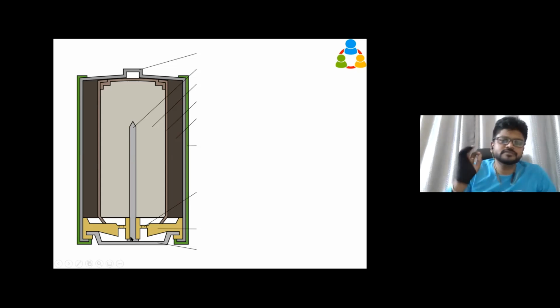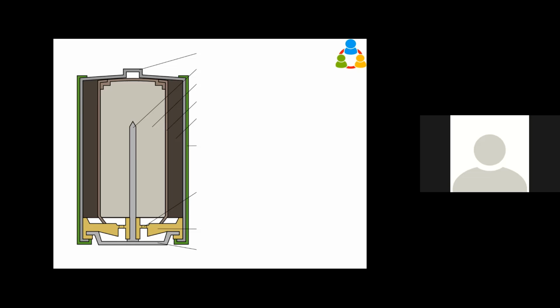So now I'm going to bring in the reaction, whatever is shown there. In order to have the electron at the negative terminal, what reaction should happen here? What kind of electrode should be here in order to bring the electron here? Zinc or manganese dioxide. There are only two electrodes here. What electrode should be here in order to get the electron at the negative terminal?